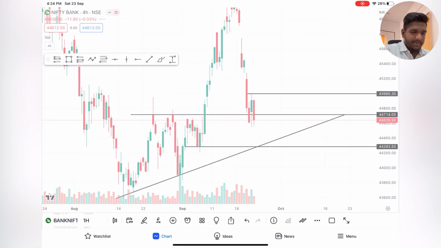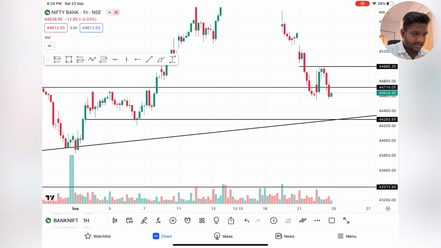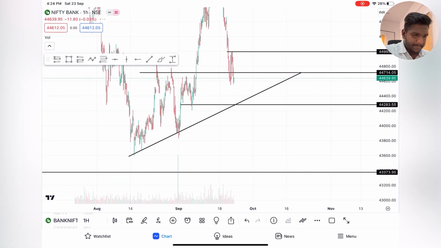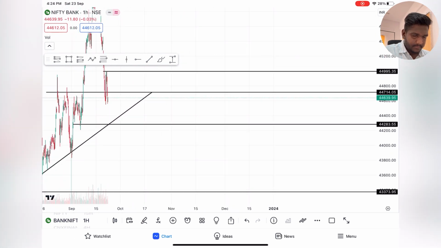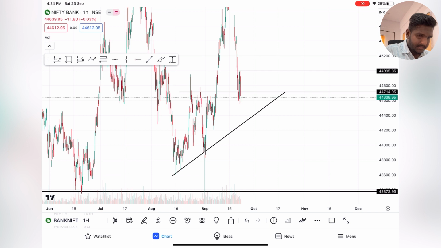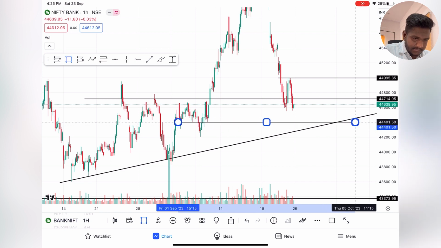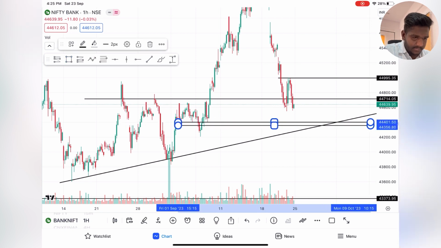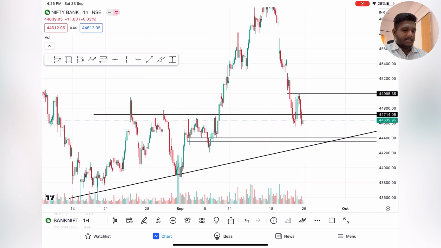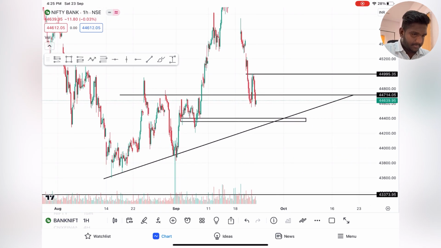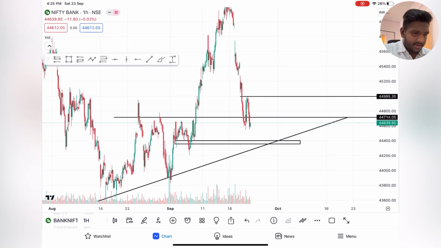1 hour time frame, we will get clear idea now which side the market will move. Okay, perfect.